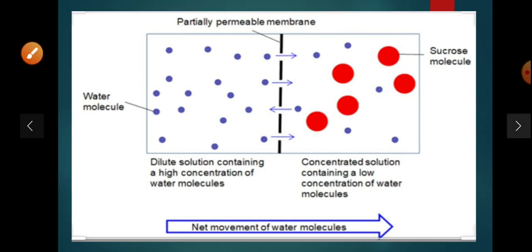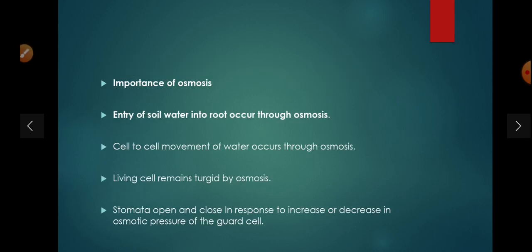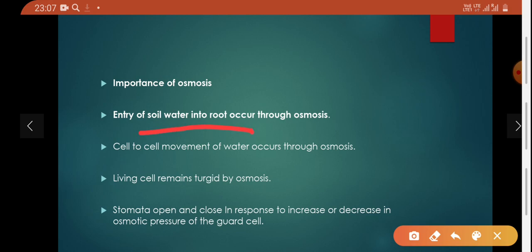So if we see the difference between both, what is the importance of osmosis? Entry of the soil water into the root occurs by the osmosis process only. Cell to cell movement of water occurs through osmosis. Living cells remain turgid by osmosis. Turgid means that if we put gram into the water it gets puffed, that is turgid only.